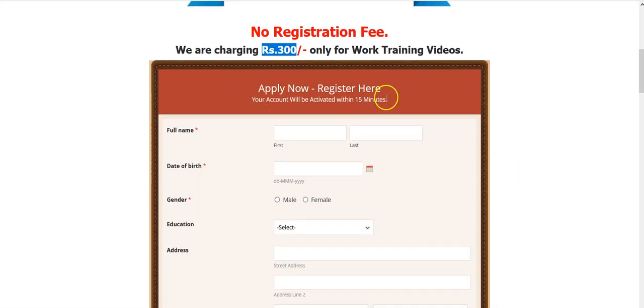After that, you have to fill up this application form. Once this application form process is done, your account will be activated within 15 minutes. So it's very easy and simple.